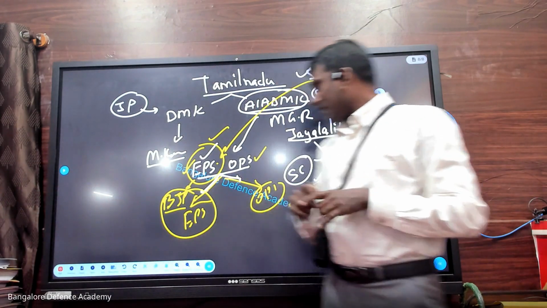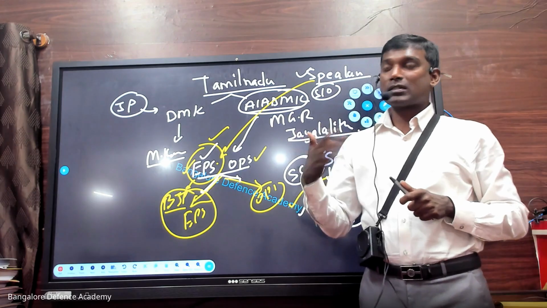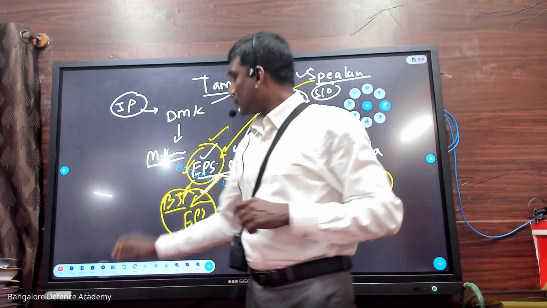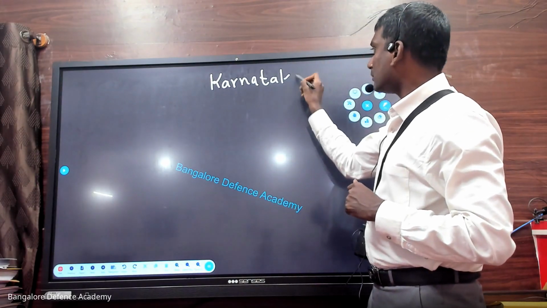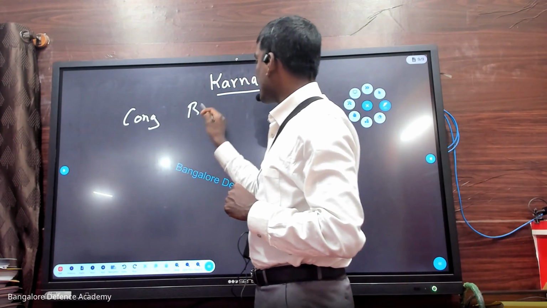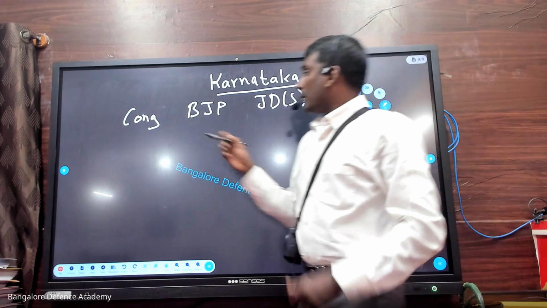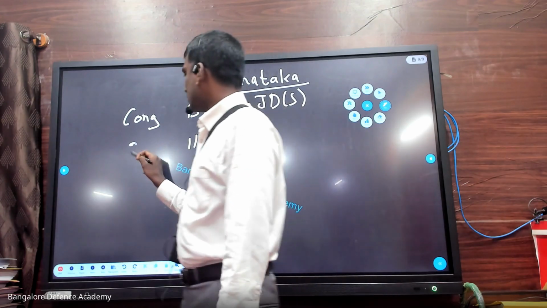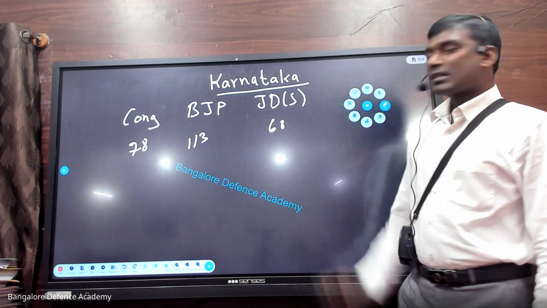So this is the case where some people inside start revolting, some people start fighting against the party members. That time, who has the power here? Speaker. Okay. Now let us talk about the parties. Tell me some political parties in Karnataka. Yes, BJP, Congress, JDS. Look at this. BJP had about 113 seats, Congress had some 78 seats, and JDS had some 38 seats.